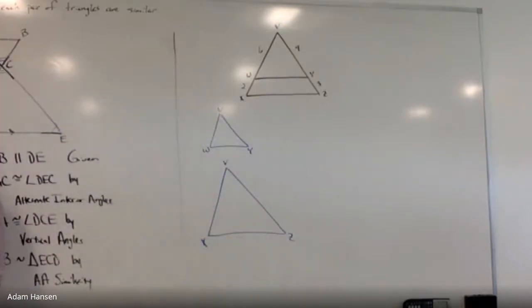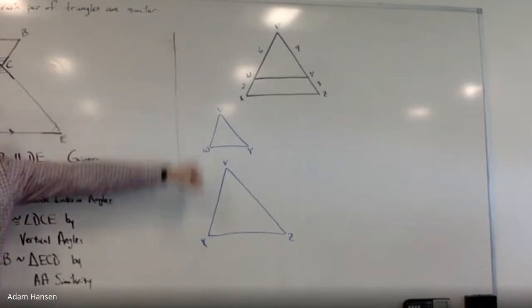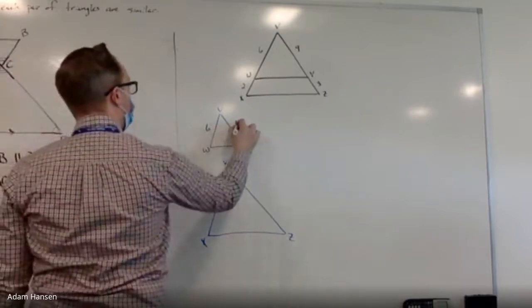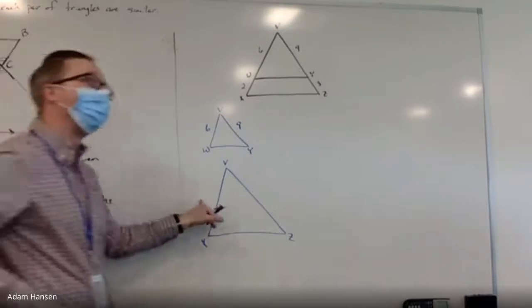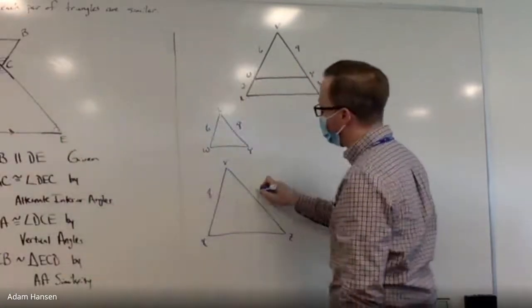Some side lengths have been given. Sylvie, what's the length of VW? 6. How about VY on the right side? Okay. What would those correspond with in the total triangle, the total figure, the larger triangle? VX would have a length of what? What do you think, Emma? 8. Can you do the other side? 12.